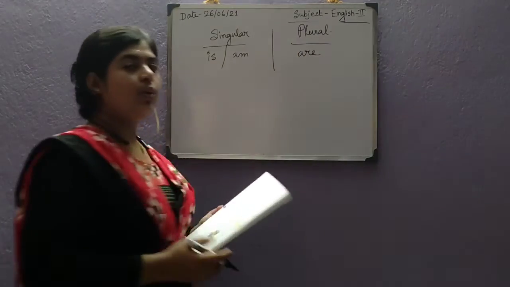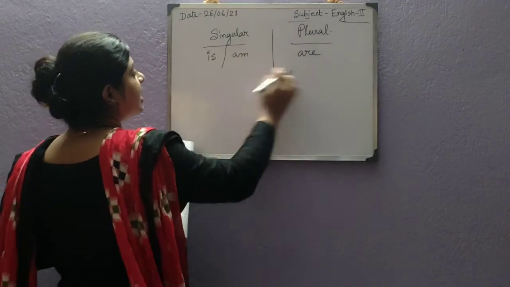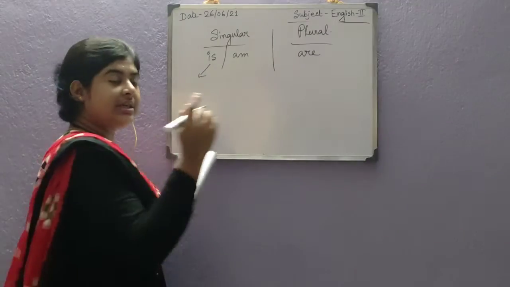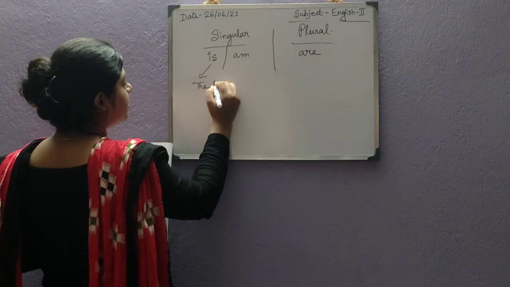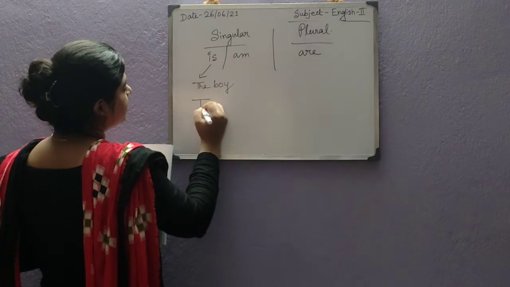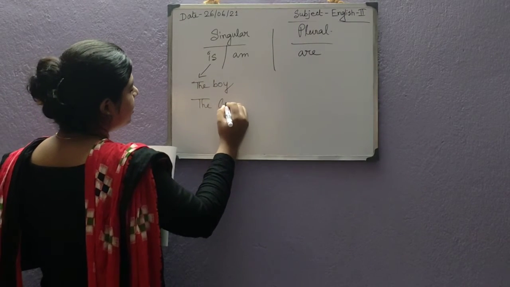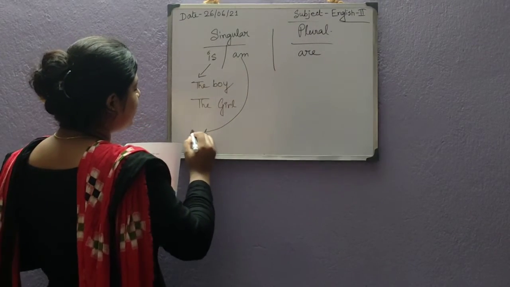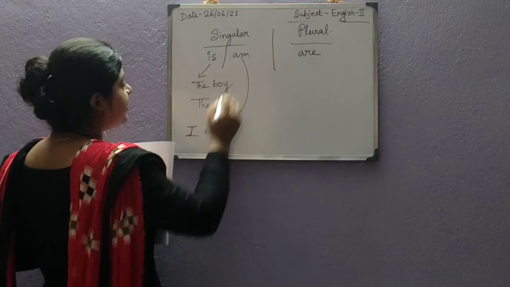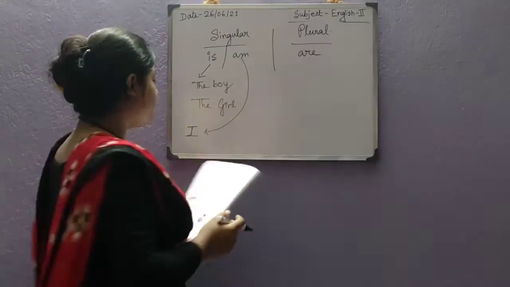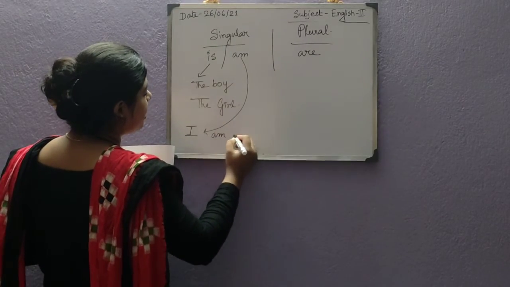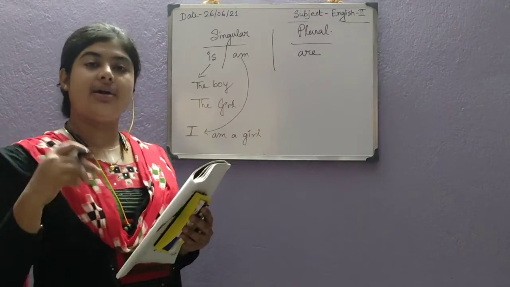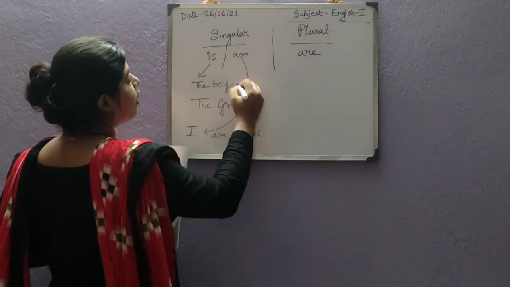Now, where we use these 3 be verbs, is is used with single person or single thing, like the boy, the girl. And am is only used with I. So we always write I am a girl. We never write I is a girl or I are a girl. Similarly, the boy is good.